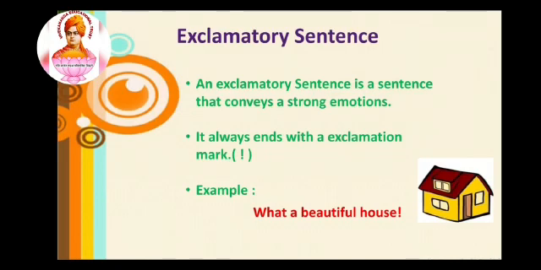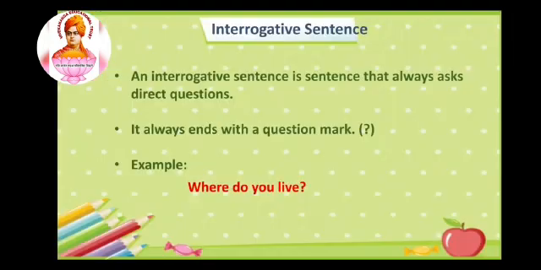Before this you would have not seen such a beautiful house. So you are expressing your emotion here. And this sentence also ends with the exclamation mark. Whenever you see a sentence which ends with the exclamation mark, it is an exclamatory sentence.